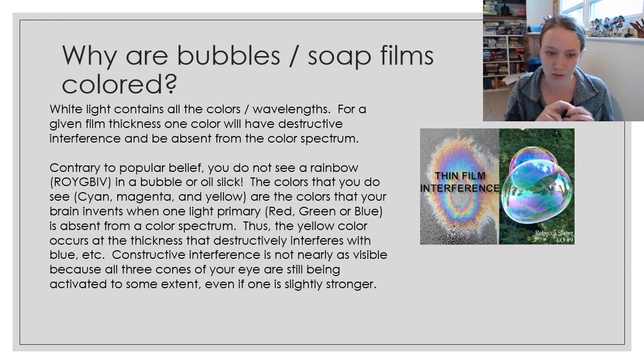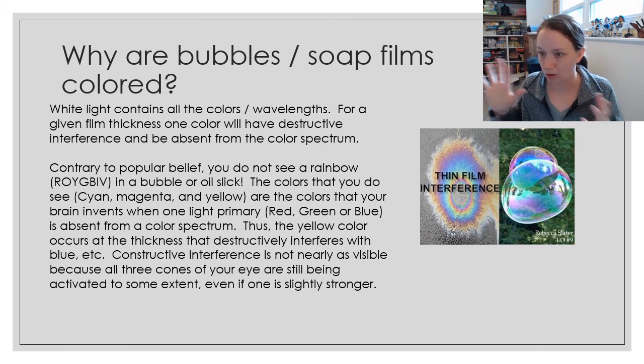So the colors that you see, cyan, which is this beautiful teal blue that you see in a bubble, the magenta, which is obviously a really prominent color, and then yellow are what happens when two of the three primaries exist and the third one has been destructively interfered. So we see yellow in this oil slick when the blue light has been completely destroyed, and the only lights remaining are going to be the red and the green.